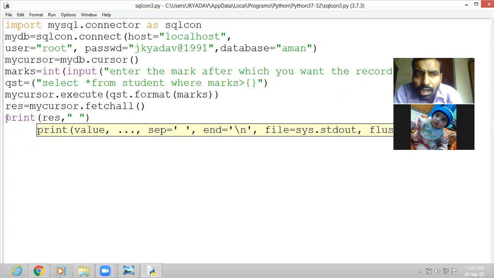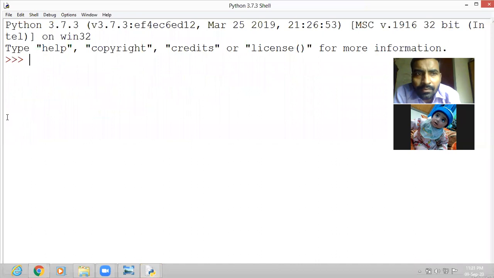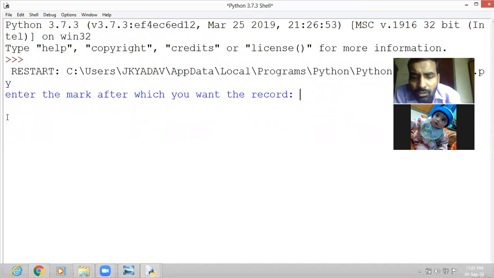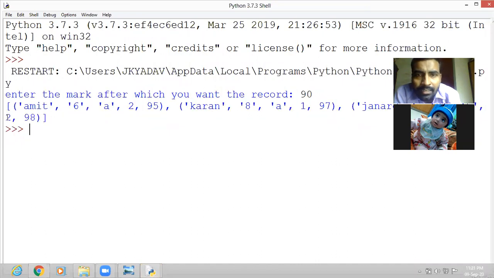So you can check this also. Let us press F5 and see. Now it is asking the mark to enter, so let us enter 90. Then also it is not coming in the next line. We have to use \n.